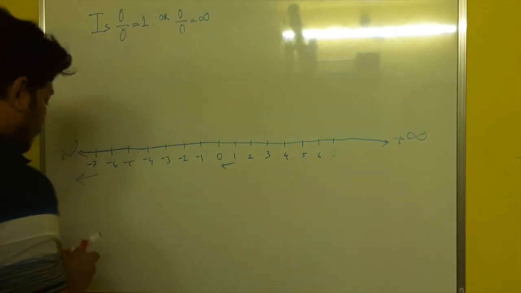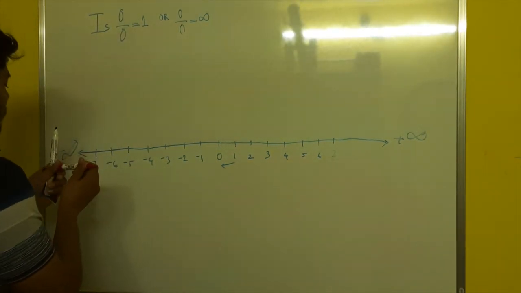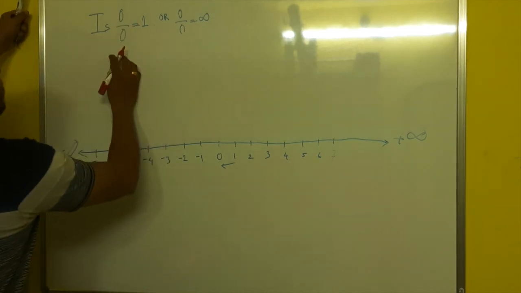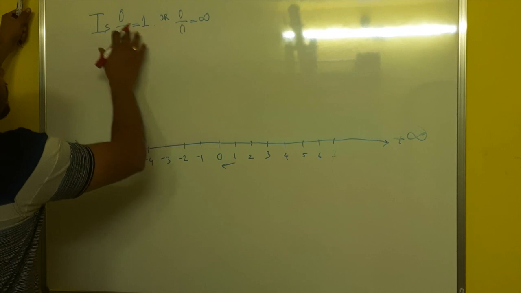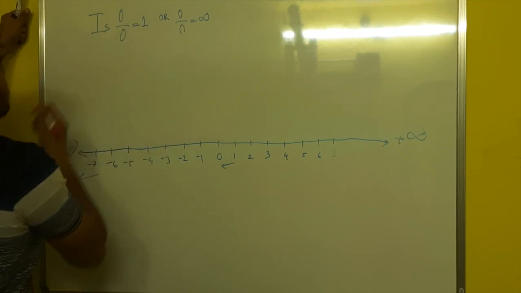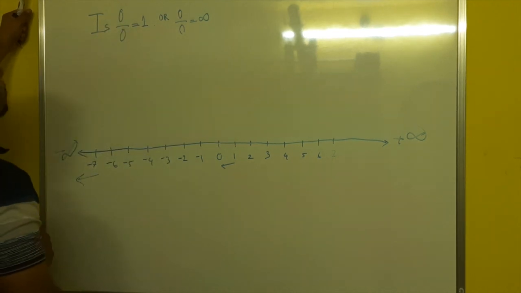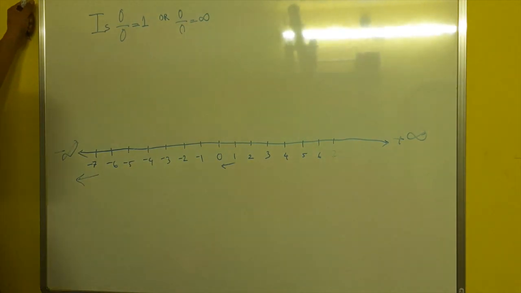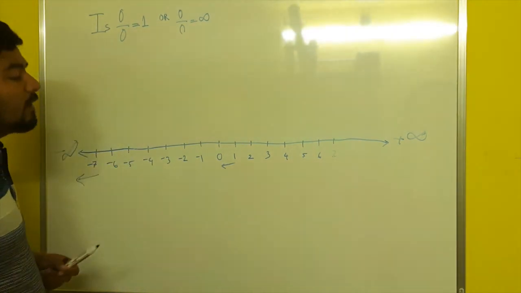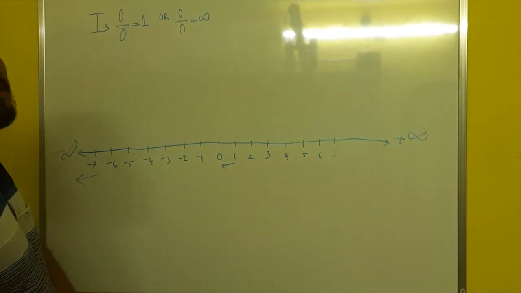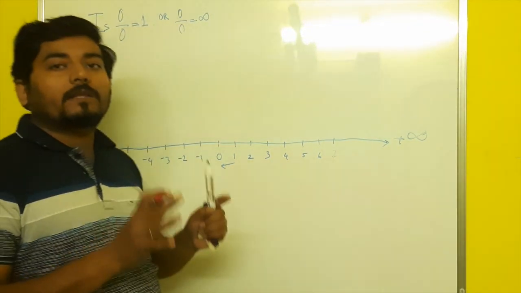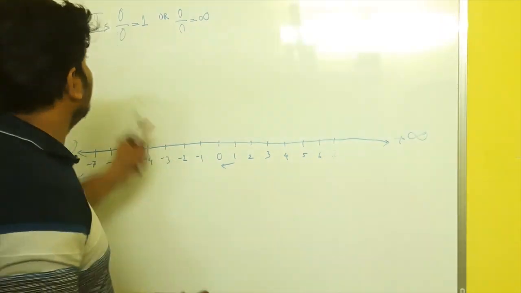Now let's come to the main part of this. What is 0 by 0? Is it 1 or is it infinity? We'll come to that later. Let's say 0 by 0 is 1. What is the mathematical definition? Mathematics says 0 by 0 is undefined. It means mathematics doesn't know the value of 0 by 0.